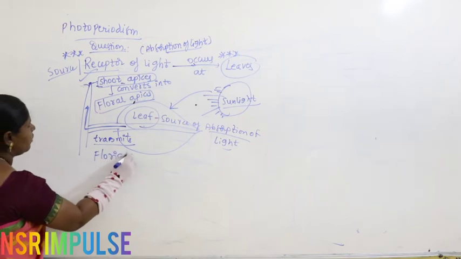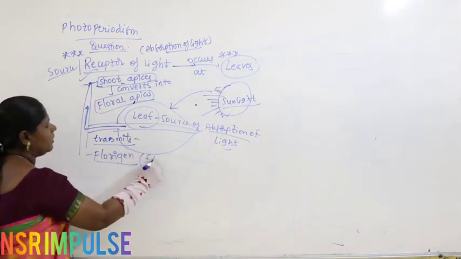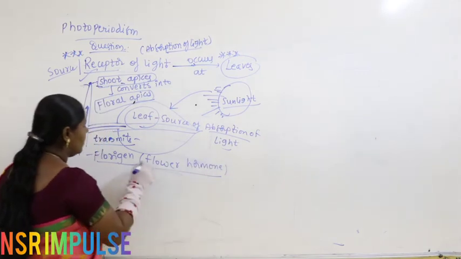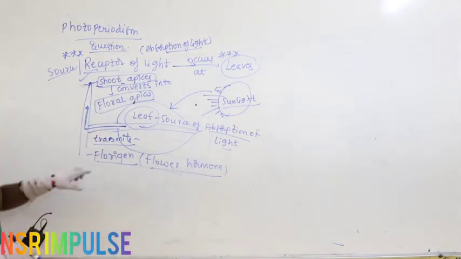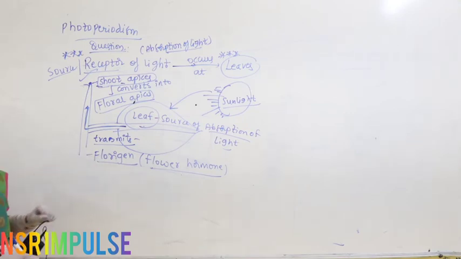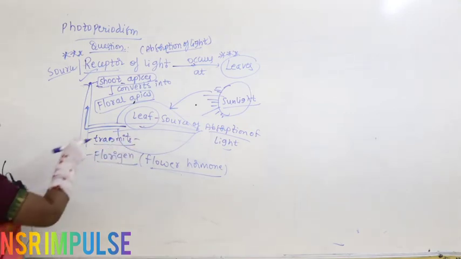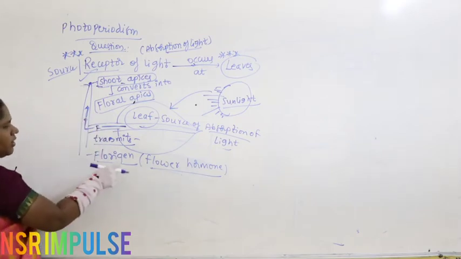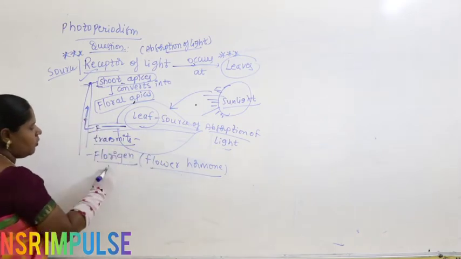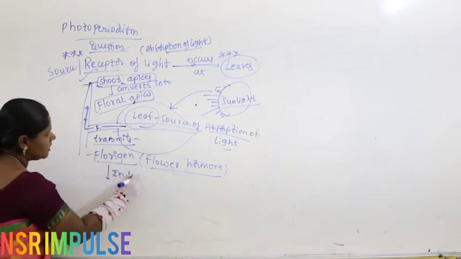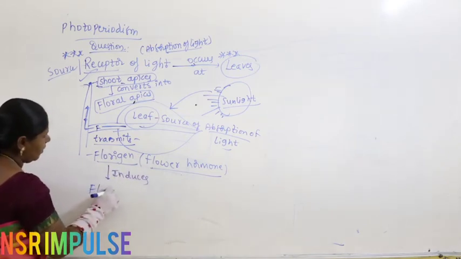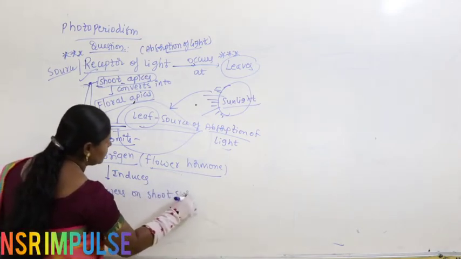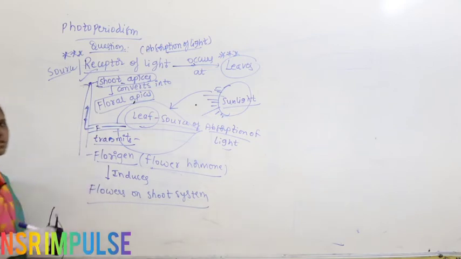Florigen. What is florigen here? It is nothing but a flower hormone. Who is transmitting that? The leaf is transmitting. What is the leaf transmitting? Florigen hormone, a flower hormone. What will it do? It induces flowers on the shoot system.